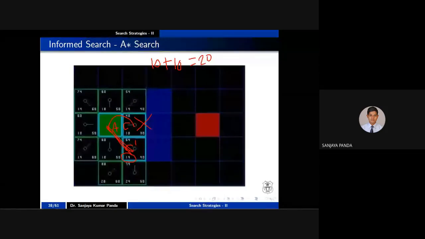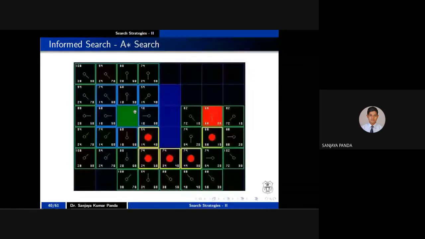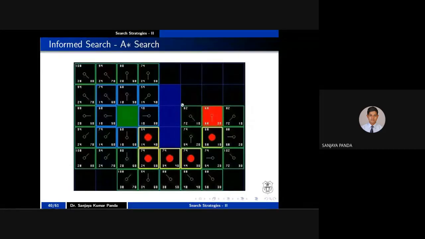As time is not there, I am not exploring how we will reach B. But if you explore each and every node, then finally you will get a solution like this. This is the start state. You have to go like this to reach the final state B. Please do this as an exercise or assignment in each and every step. If you are facing any difficulties, please tell me.